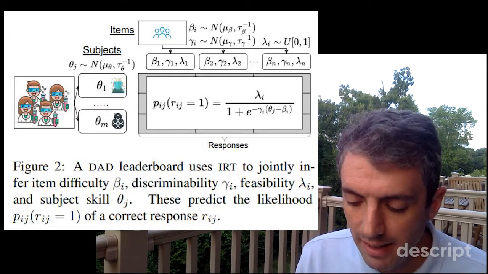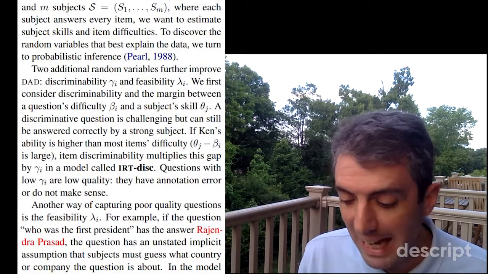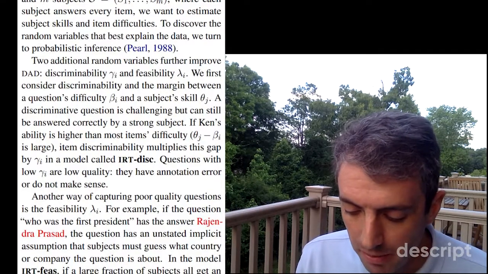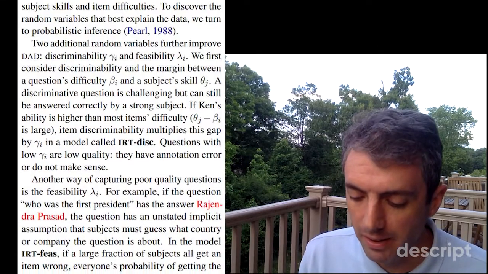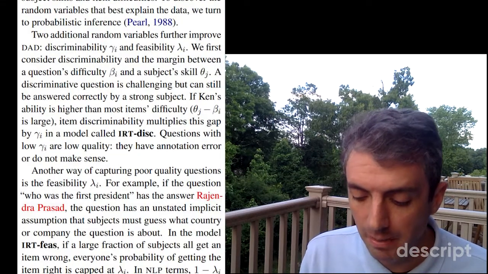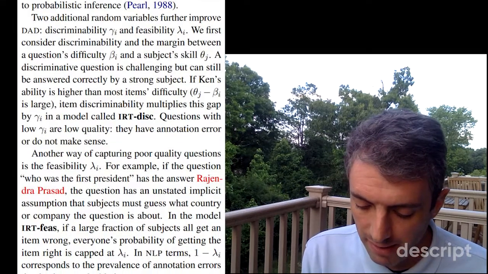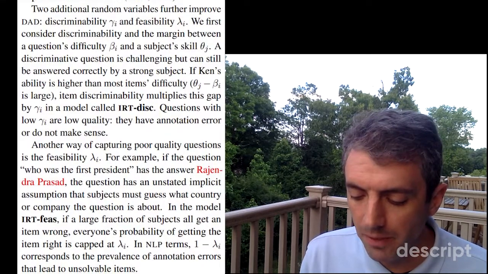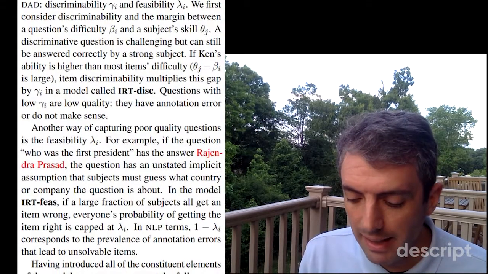Generally, given n test items, x_1 to x_n, and m subjects, s_1 to s_m, where each subject responds to every item, we want to estimate subject skills and item difficulties. To discover the random values that best explain the data, we turn to probabilistic inference. Two additional random variables further improve DAD: discriminability gamma_i and feasibility lambda_i.